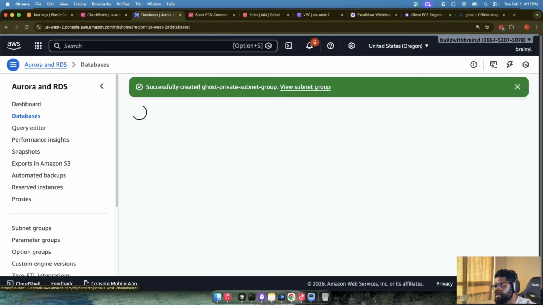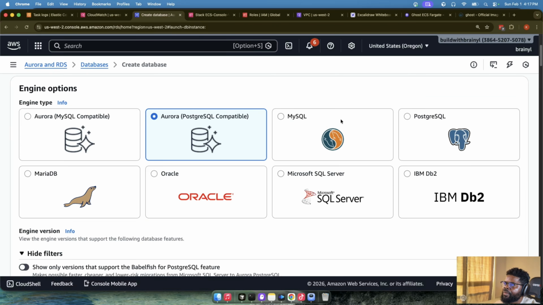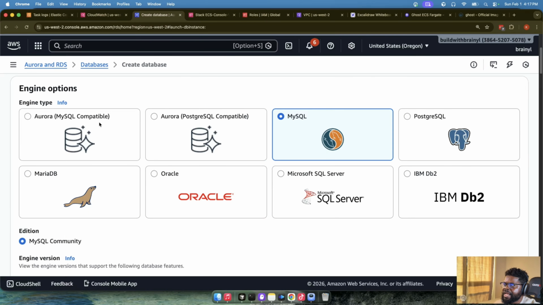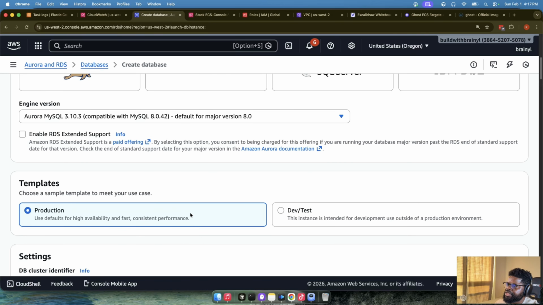The next thing we want is a database. We'll create a database. I've also taught databases at some point, but this is us creating the database on the call and using it for a service, right? So in this case, we're going to choose which database we want to connect to. Because I know Ghost needs MySQL, I'm going to choose MySQL. But again, I'm going to use MySQL Aurora, okay? You can use normal MySQL, but you can also use Aurora, right? I'm just going to use the latest engine that is supported.